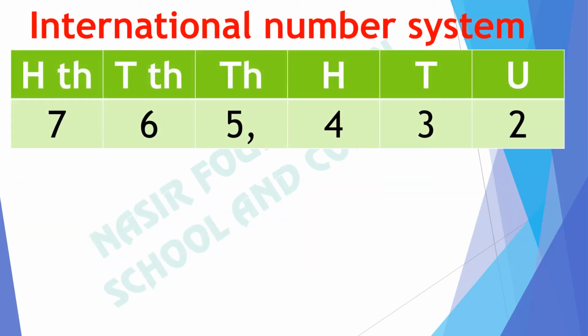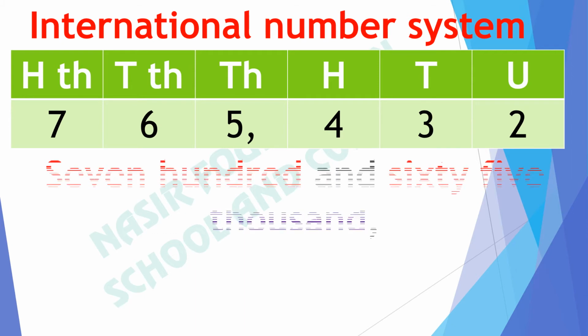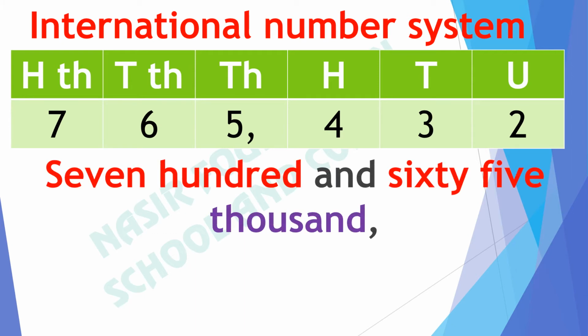As we have placed the number in this chart, now how will we read it? We can see that there are 700,000, 6 10,000s and 5,000s. These 3 digits complete one period. We will read it as 765,000.